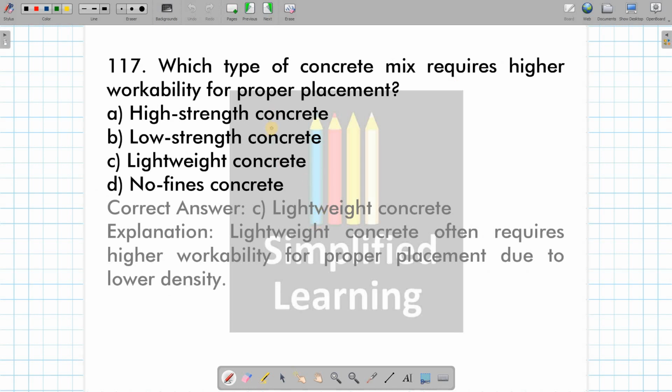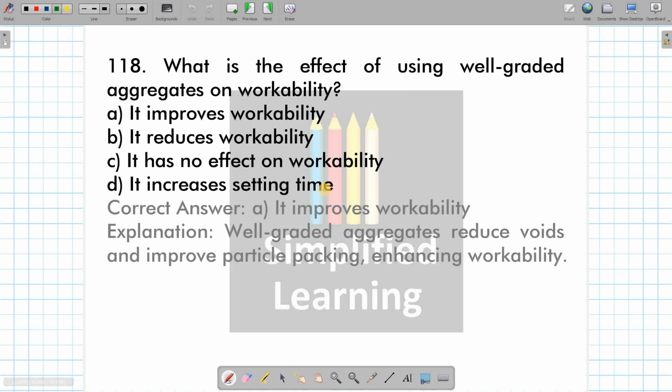Which type of concrete mix requires higher workability for proper placement? See, it is the lightweight concrete. Lightweight concrete requires higher workability for proper placement because it has low density, okay? Then effect of using well graded aggregate. See, aggregate grading, if it is proper, then it is obviously going to increase the workability, thereby it improves the workability, right? Reduction, no. No effect, no. Then setting time, it has nothing to do with well graded aggregate, right?